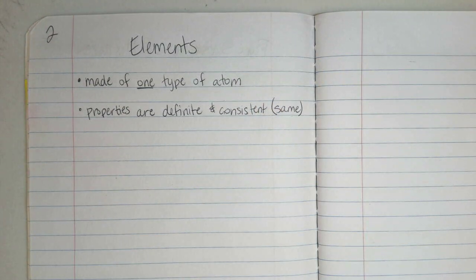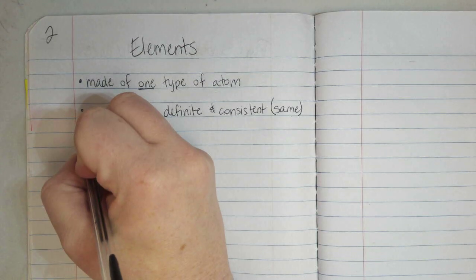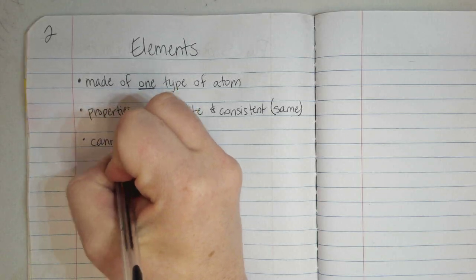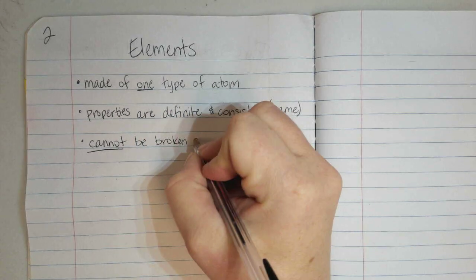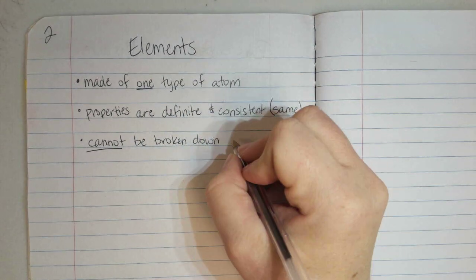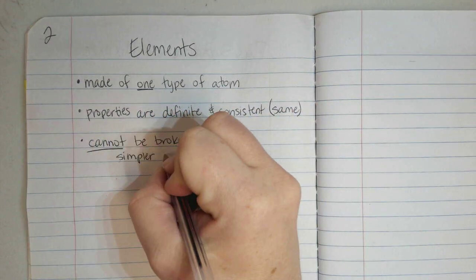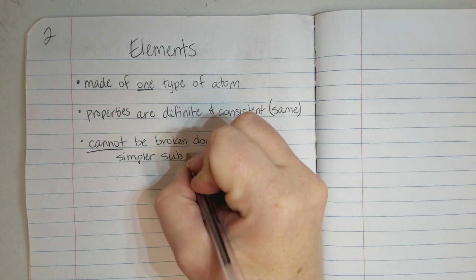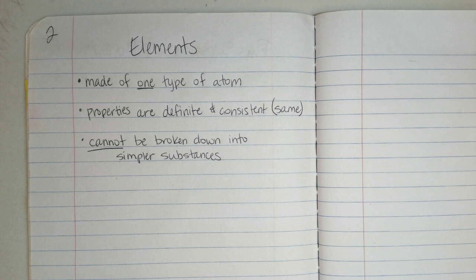I mentioned earlier that elements are more simple than compounds, and because of that, they cannot be broken down anymore. They are the most simple substance that we have. So we're going to say that they cannot be broken down into simpler substances. The element is going to be as simple as it gets. It cannot be broken down anymore.